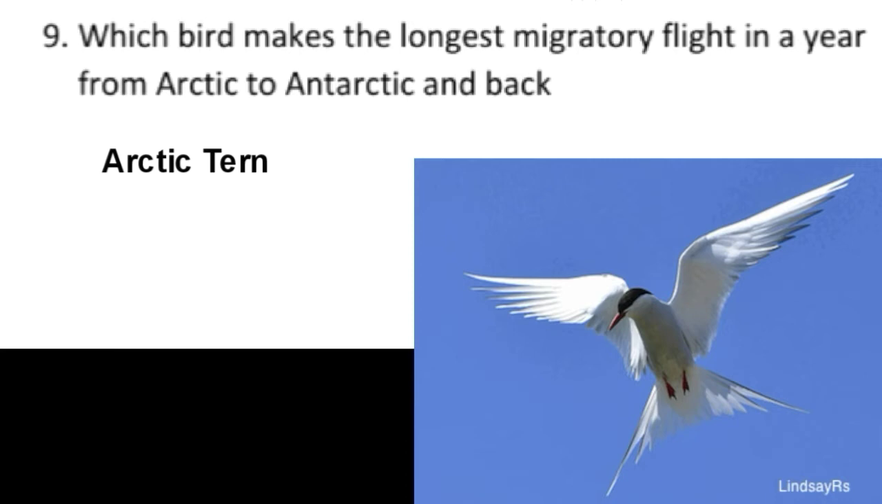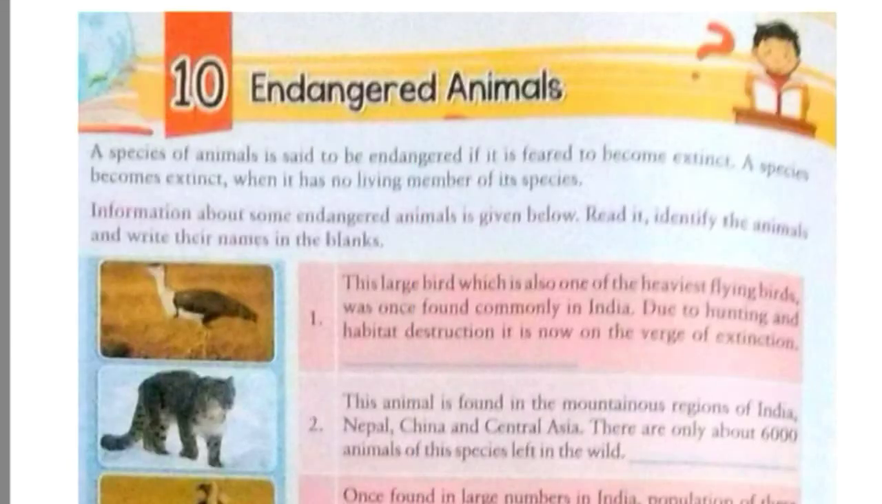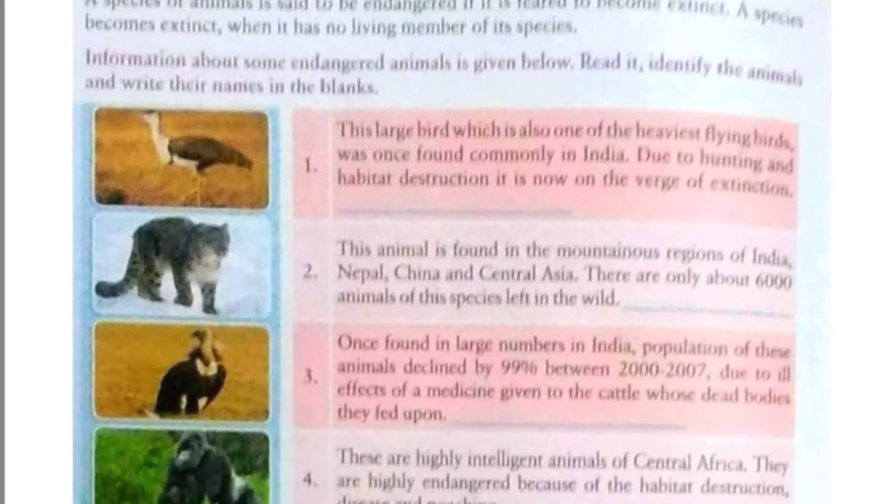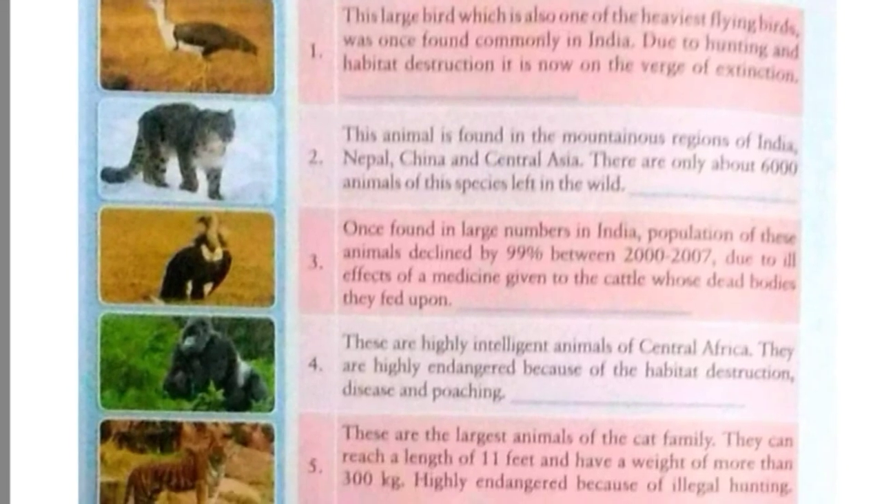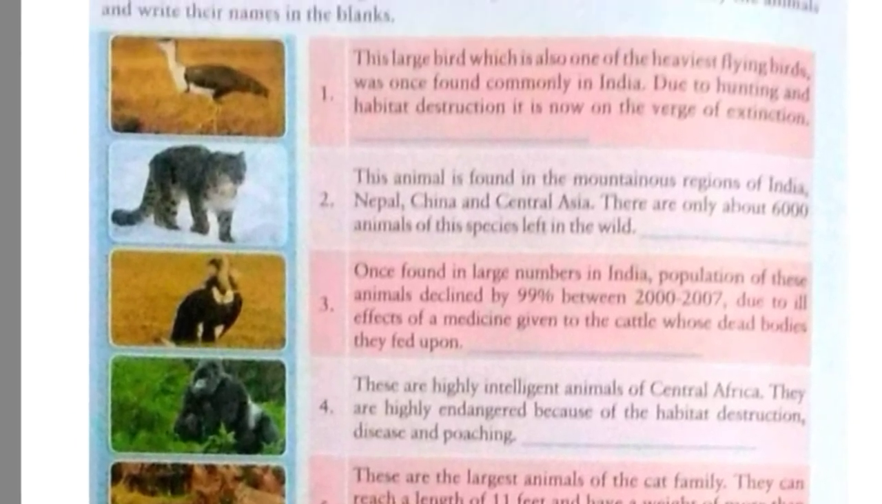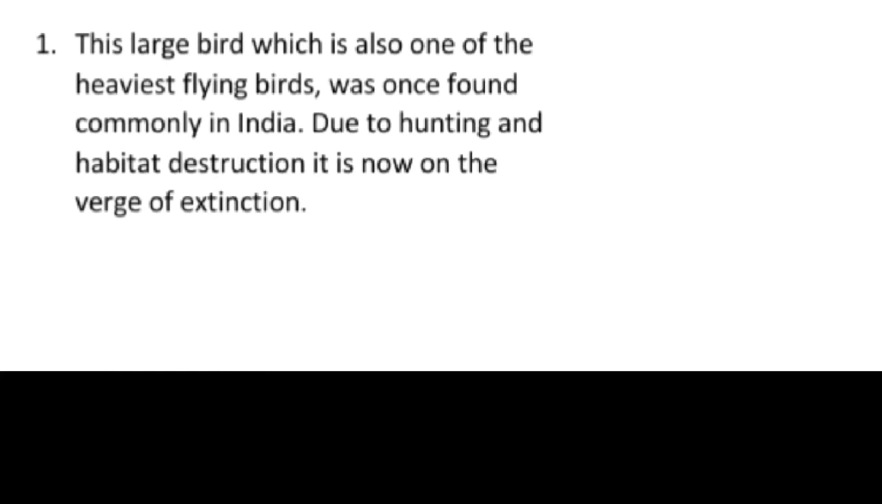Now we'll see our exercise number 10. So scholars, here is our exercise number 10, that is endangered animals. What are endangered animals? A species of animals is said to be endangered if it is feared to become extinct. A species becomes extinct when it has no living member of its species. So here in this exercise we will learn about some of the endangered animals. So let's start. Here is our question number 1.